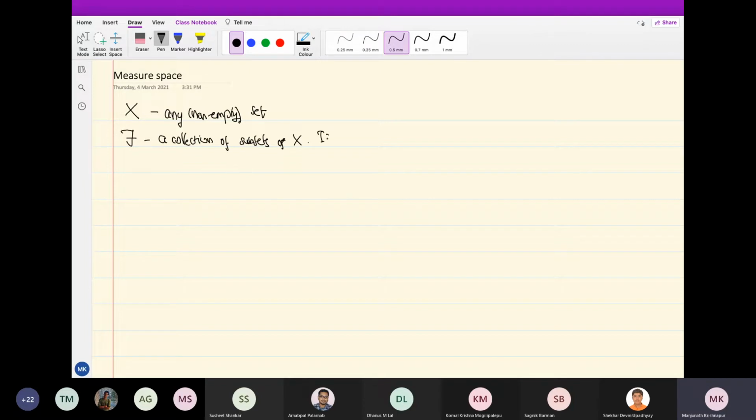It is called a sigma algebra. So some people write sigma algebra, sigma in the Greek, if it is a non-empty collection. So I could say that by saying put the empty set inside that. Equivalently, I can say that F is a non-empty collection of subsets.